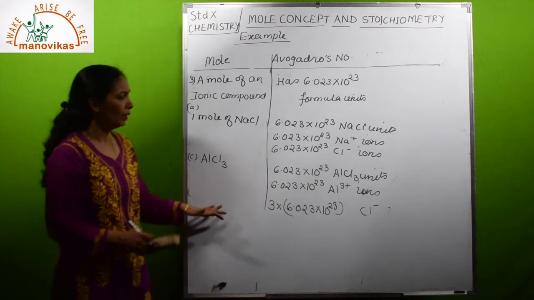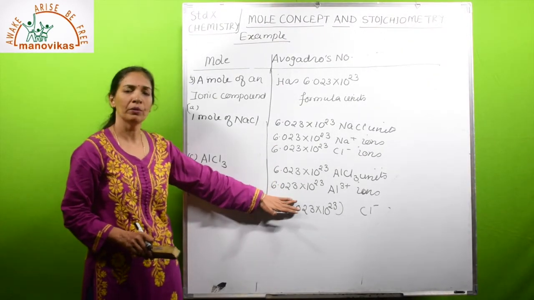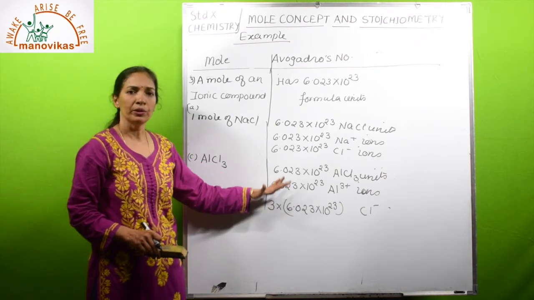So this is very simple. Each kind of ion will have Avogadro number of ions, multiplied by its count in the formula.